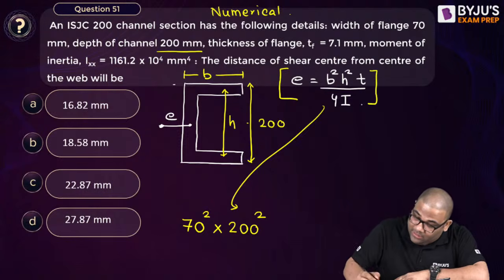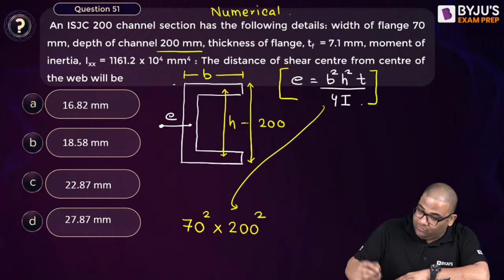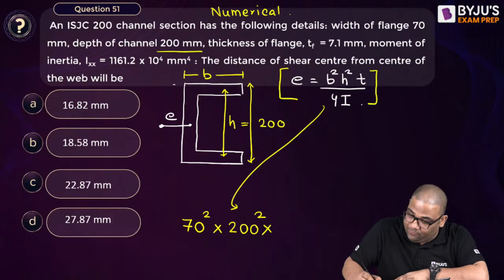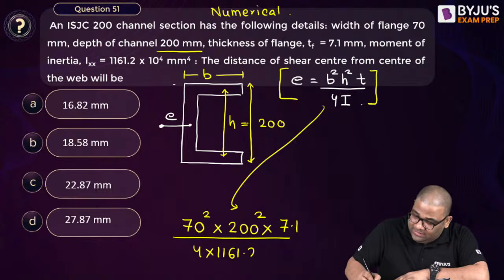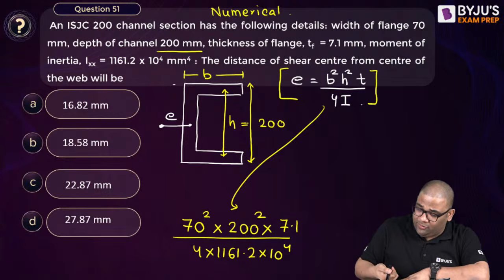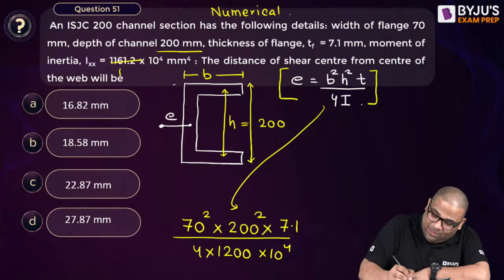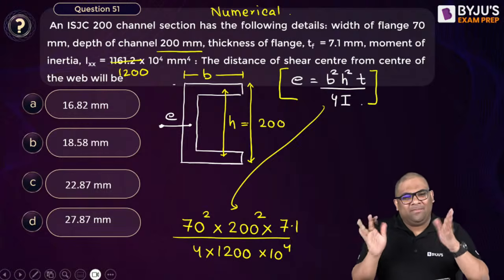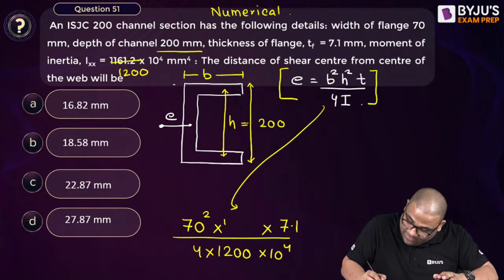So 200 squared. See, I am approximating. You can approximate; every time you don't have to make it exact. t is given 7.1 and 4I is given 1161.2 times 10 to the power 4. See, in such questions you can do approximation. You can make it 1200, no problem, doesn't matter. Always do approximations, that will always help you.